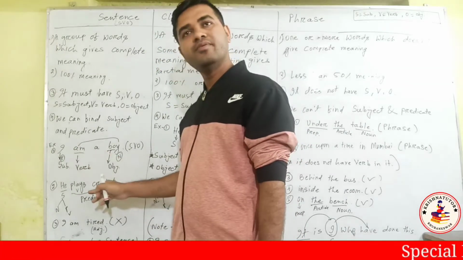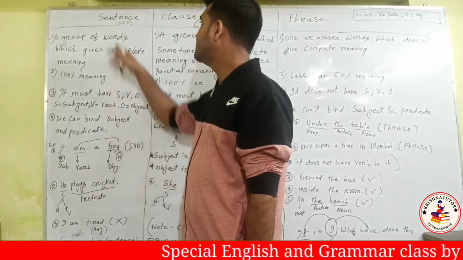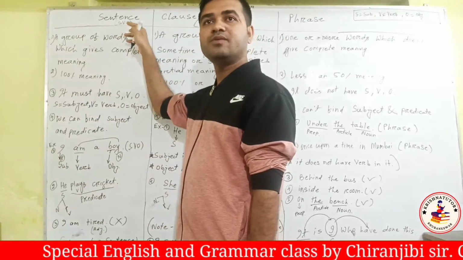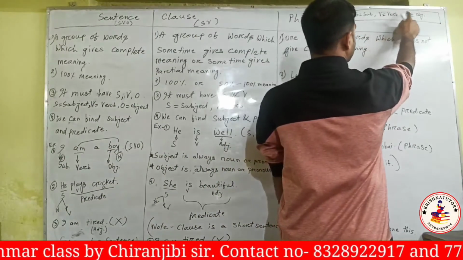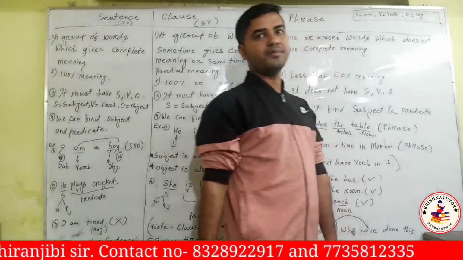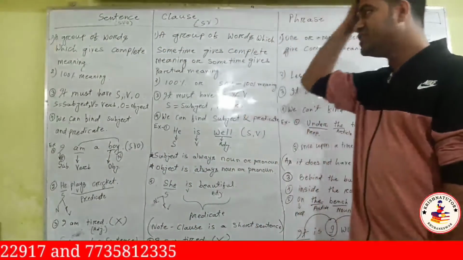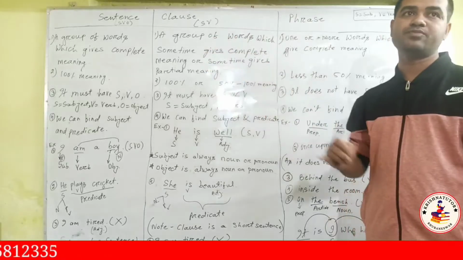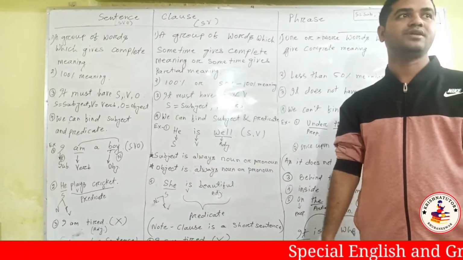And this one is the verb. So we have subject, verb, object. SVO: S for subject, V for verb, O for object. Here I have written it. So at least we need these three things, subject, verb and object. So it's a sentence. Otherwise it is not a sentence.